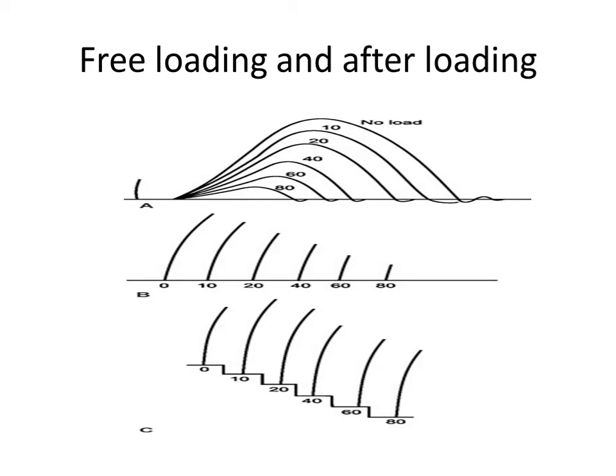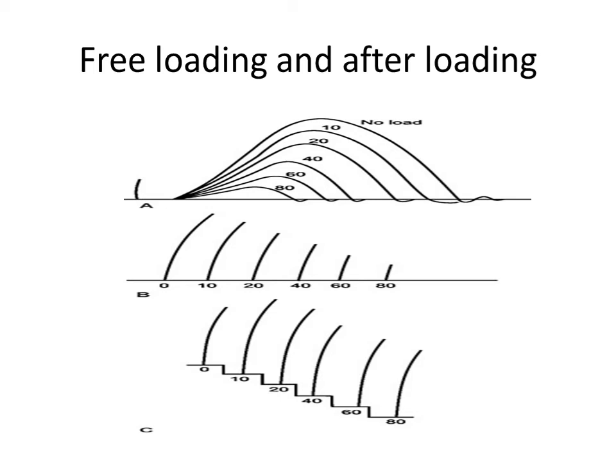Note on the moving drum, in after-loaded condition, the height of contraction decreases and latent period increases as the weight increases. On the other hand, in free-loaded condition, the height of contraction increases with increase in the weights. In after-loading condition, the latent period increases because of increase in the inertia of the instrument. The amplitude of contraction decreases with increase in the load as the muscle has to lift more load. The contraction period also decreases as the duration of active state decreases.